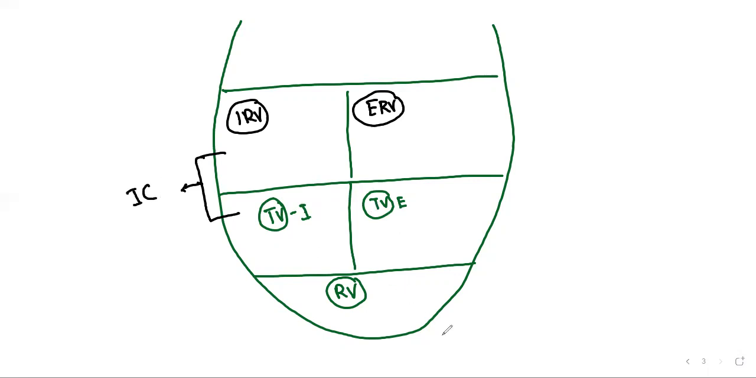Inspiration capacity. Okay. Next, what is this? Expiration capacity. Okay. Now, what is this? Vital capacity. Yeah, that means covering everything. Covering everything, what is it? Vital capacity. Okay. Next. So, vital capacity plus